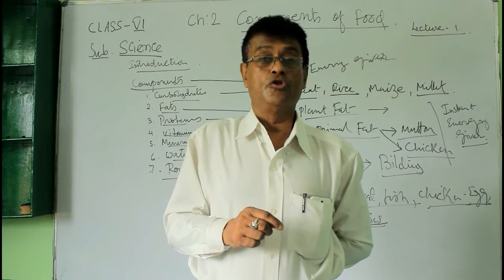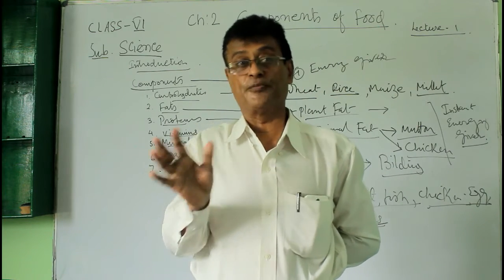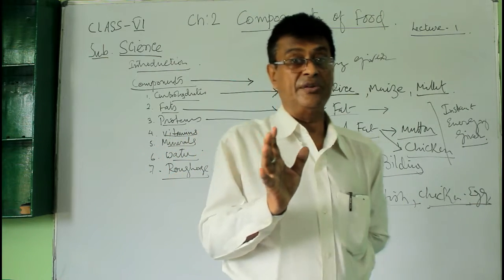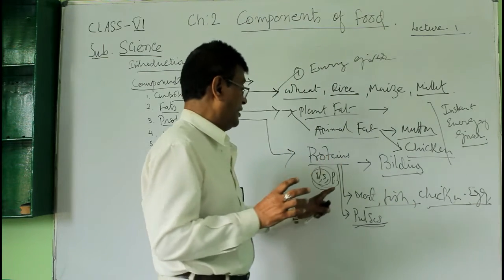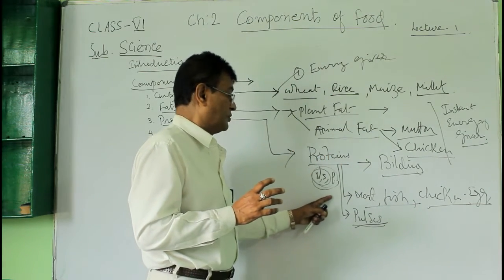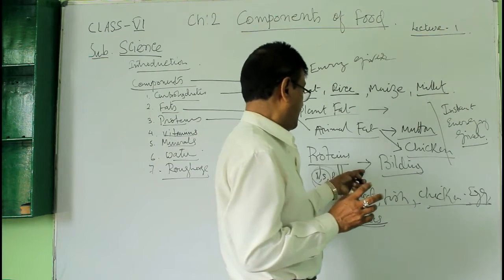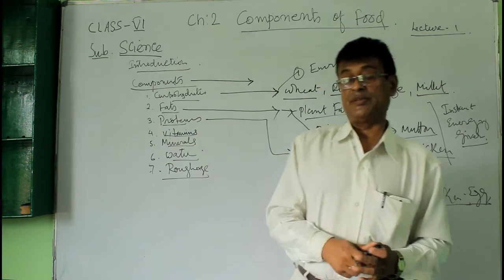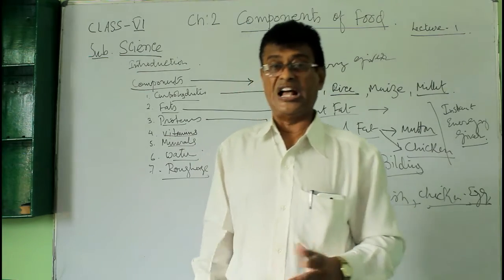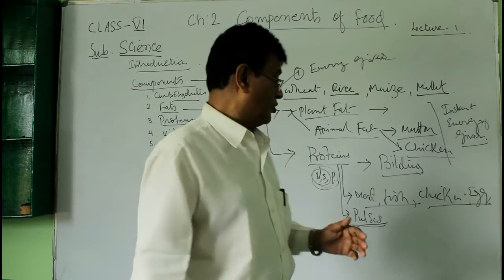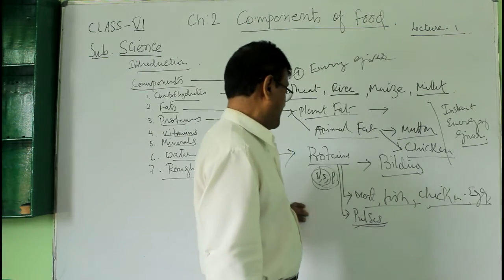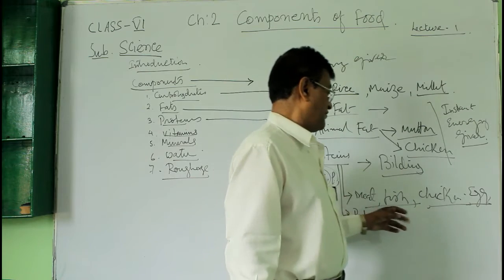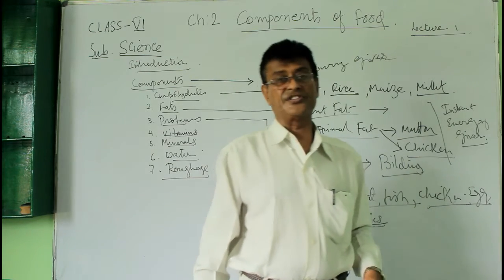So you must not have lots of protein. So protein we will take in a controlled manner, so that will build our body. Plant proteins are different kinds of pulses, the soya bean, rajma, and all those kinds of pulses, etc. And animal proteins, meat, fish, chicken, egg, etc.